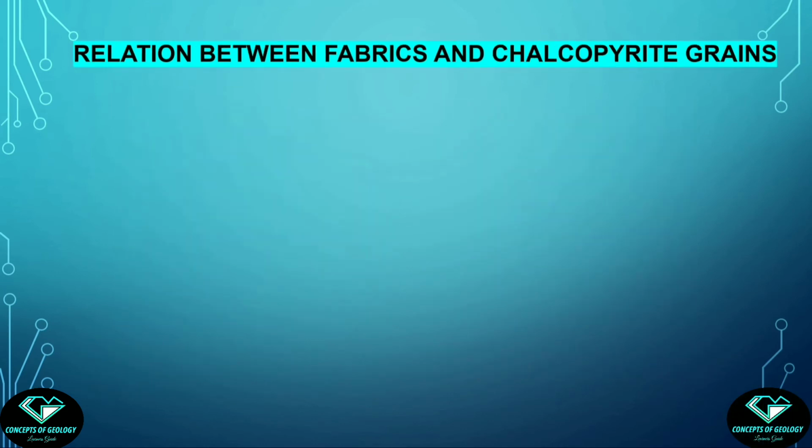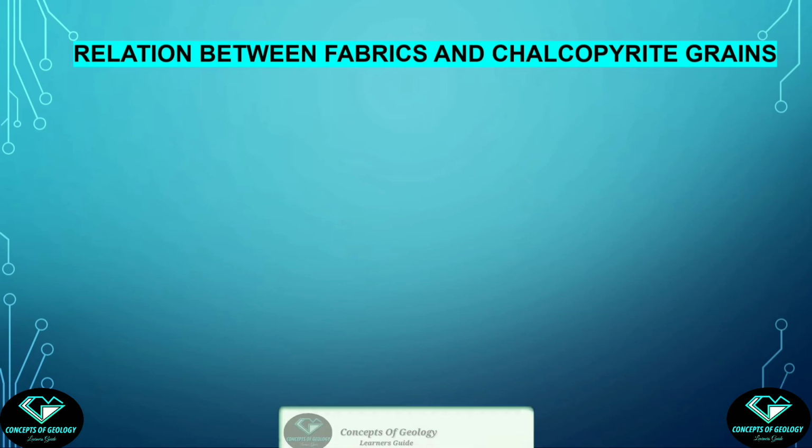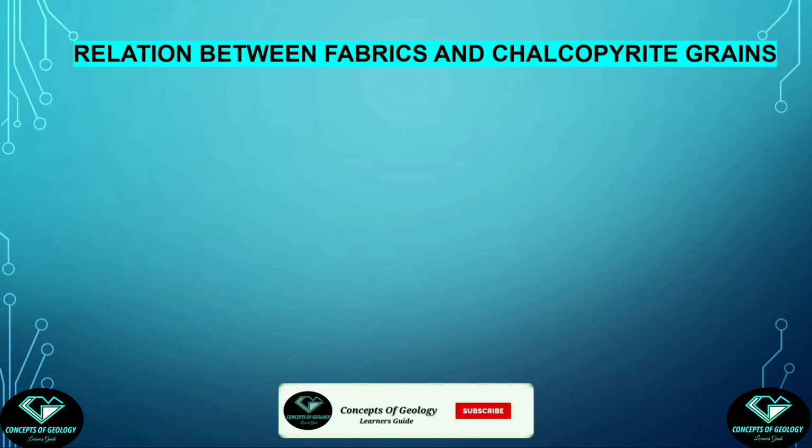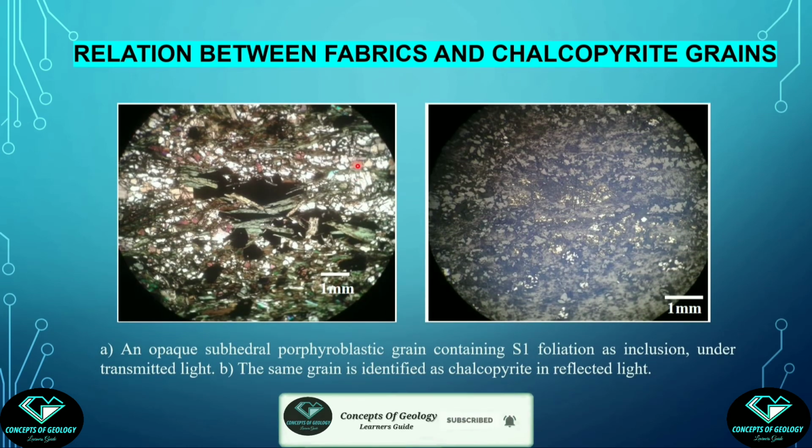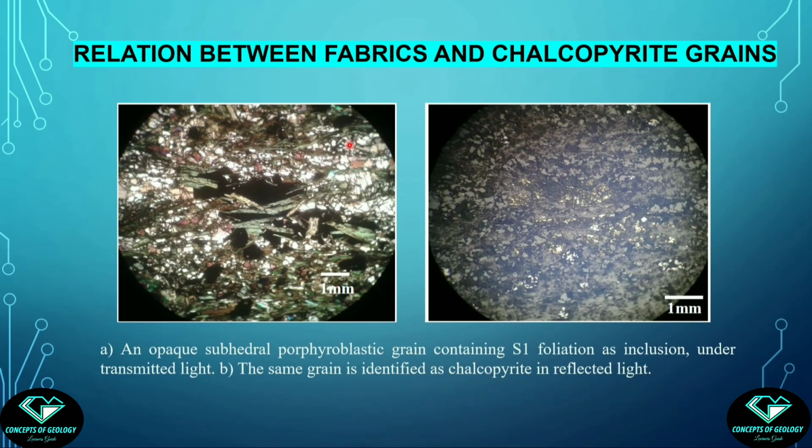Fine. Now the story of pyrite is closed here. Clearly they are pre-S1, and now we will concentrate on the second phase, the chalcopyrite. See, these subhedral chalcopyrite grains are containing S1 foliation just as inclusions. So they are definitely younger than S1, because we learned in the last class that the included phase is older than the host phase.